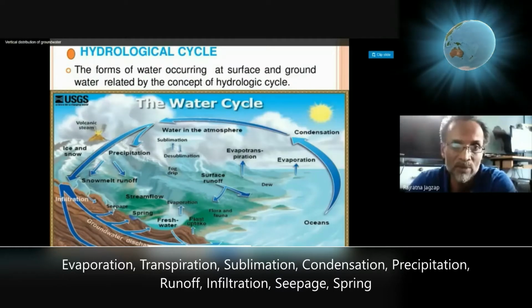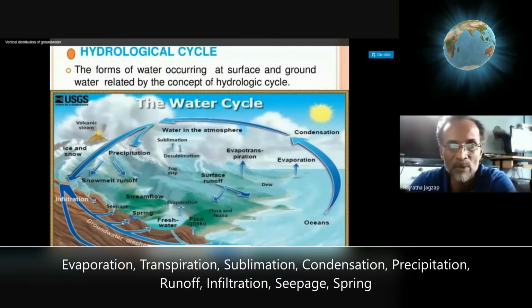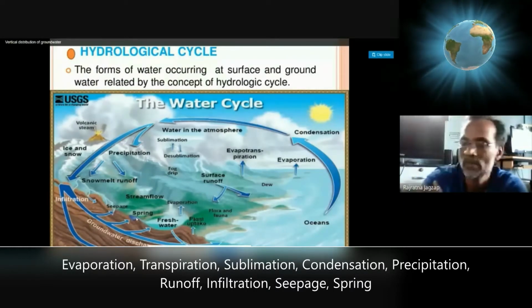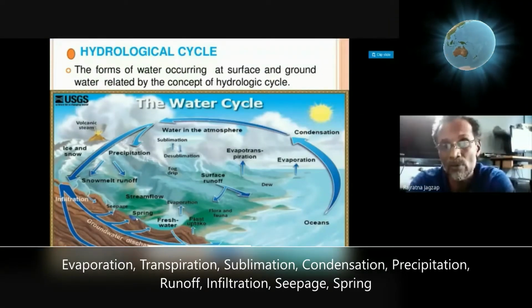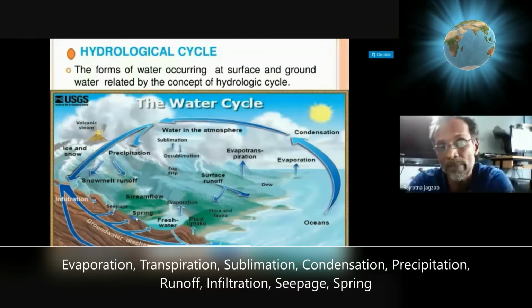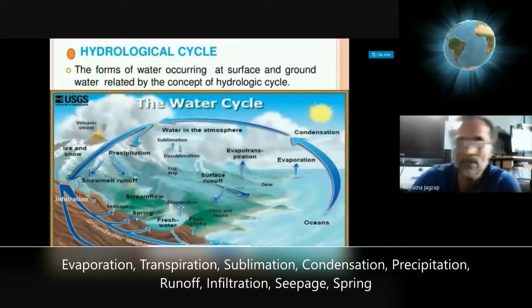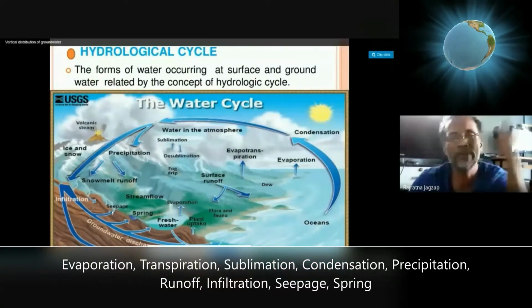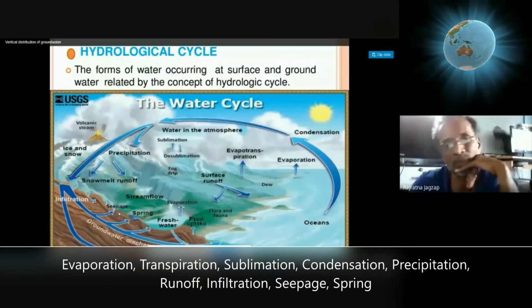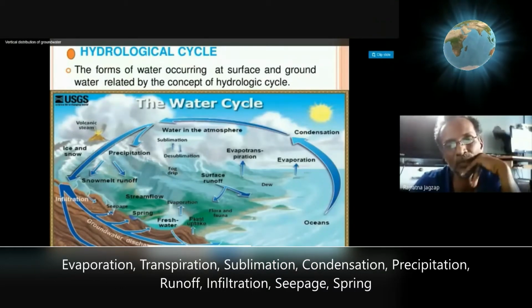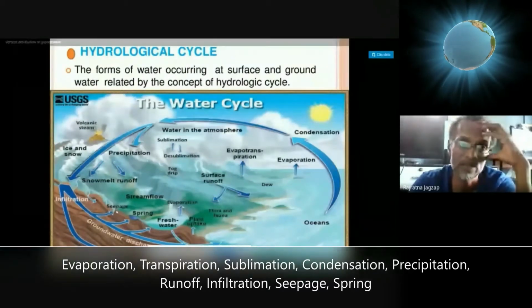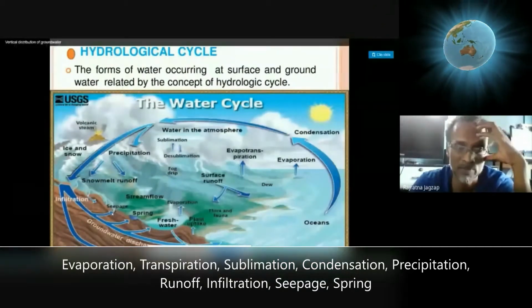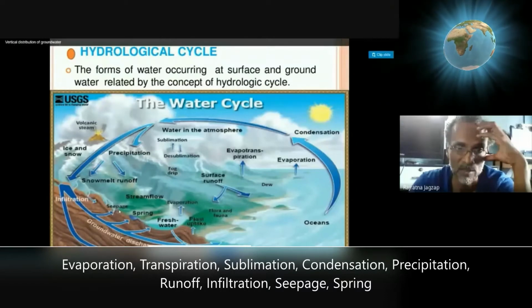But if the same outlet has underground water coming out in the form of a visible flow of water, then it is called a spring. Sometimes the seepage area collects micro droplets of water and it converts into a flowing visible flow, and we call it a spring. So seepage may lead further to form a spring.